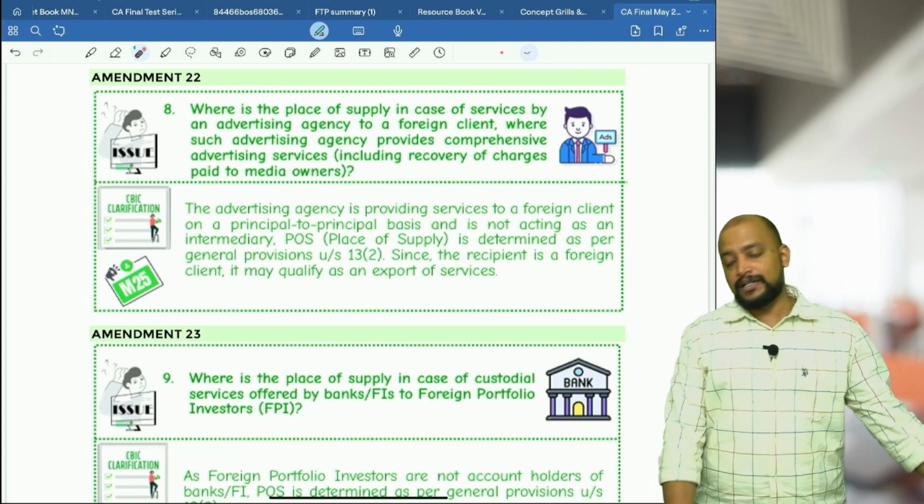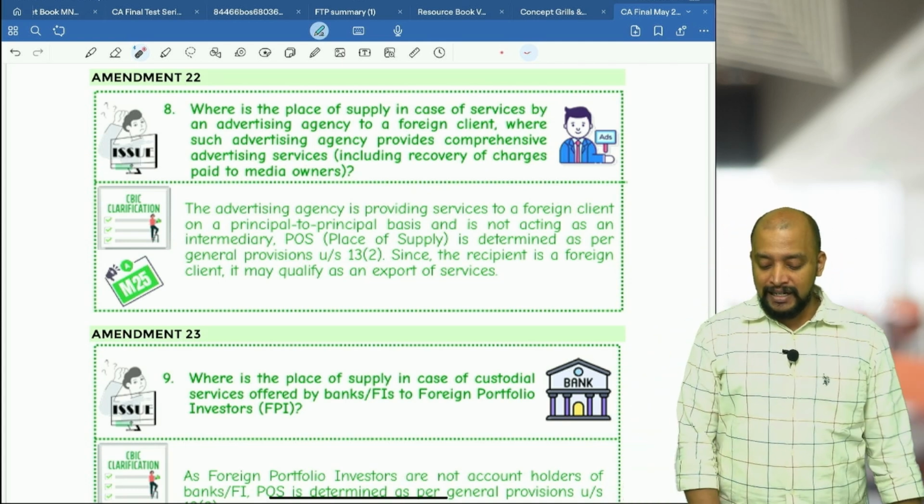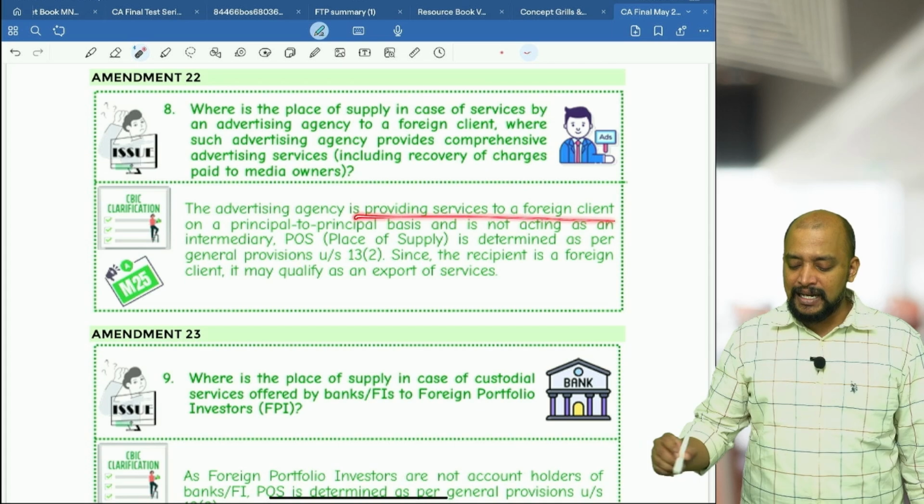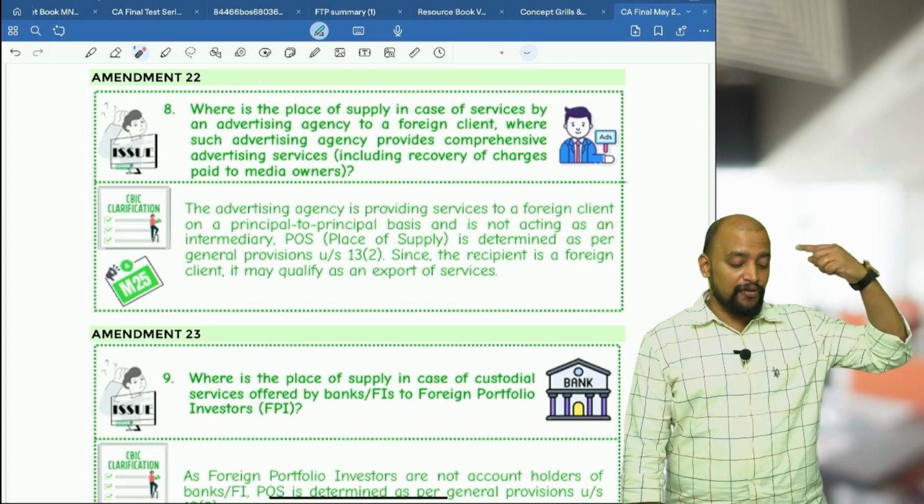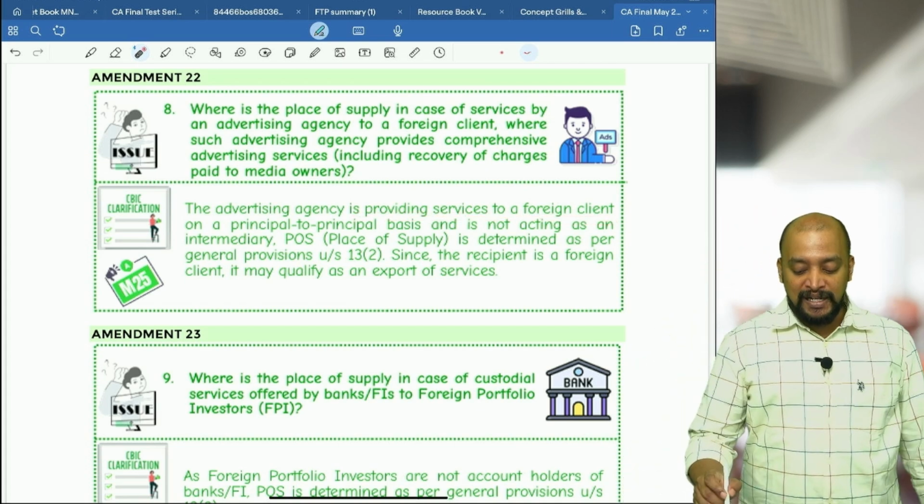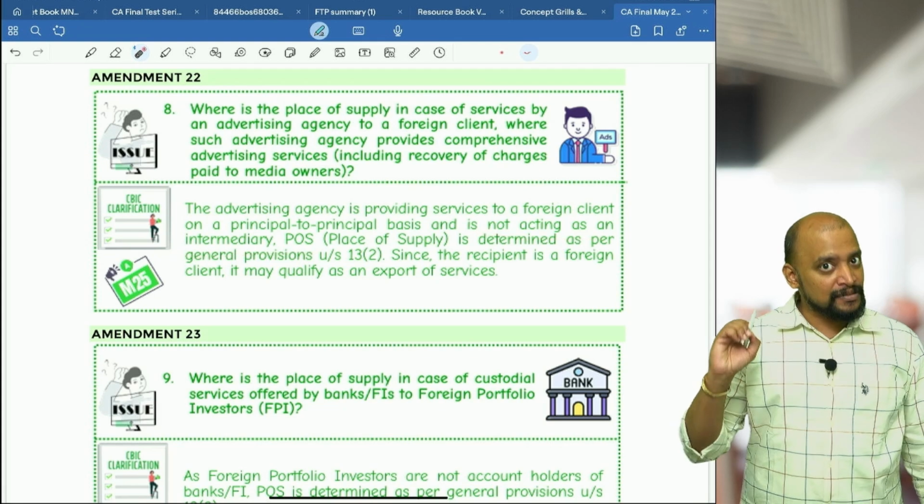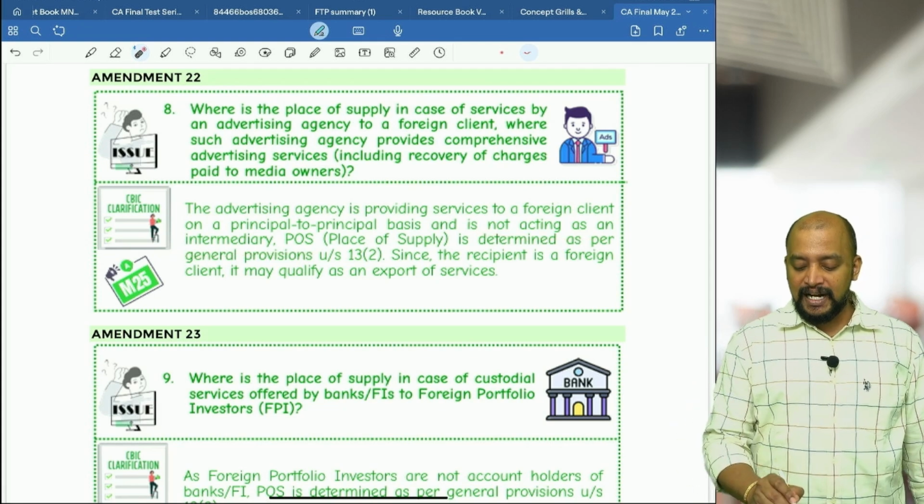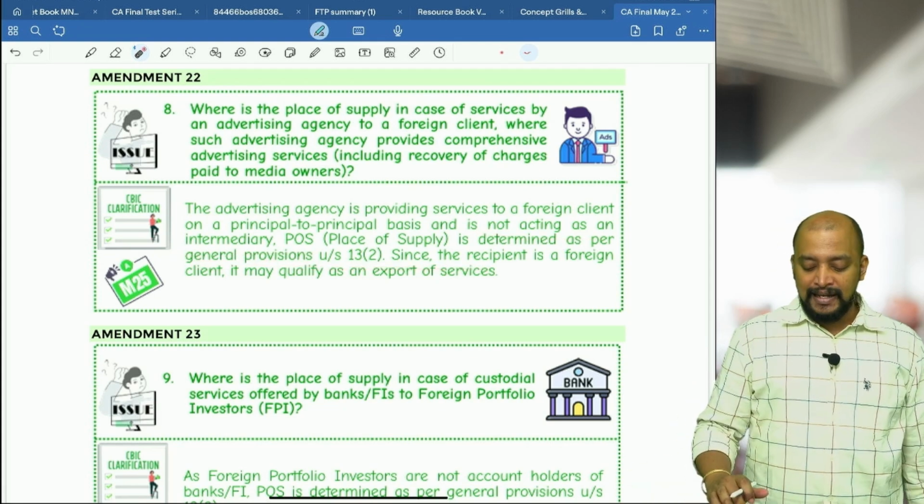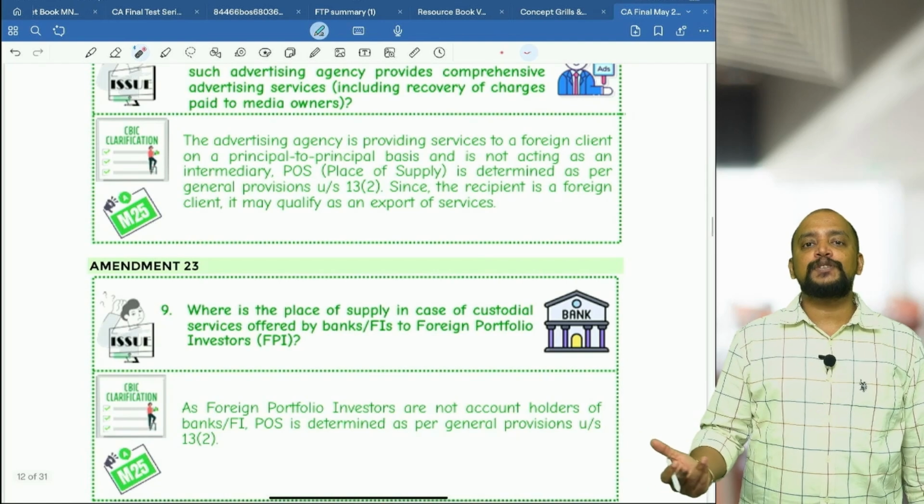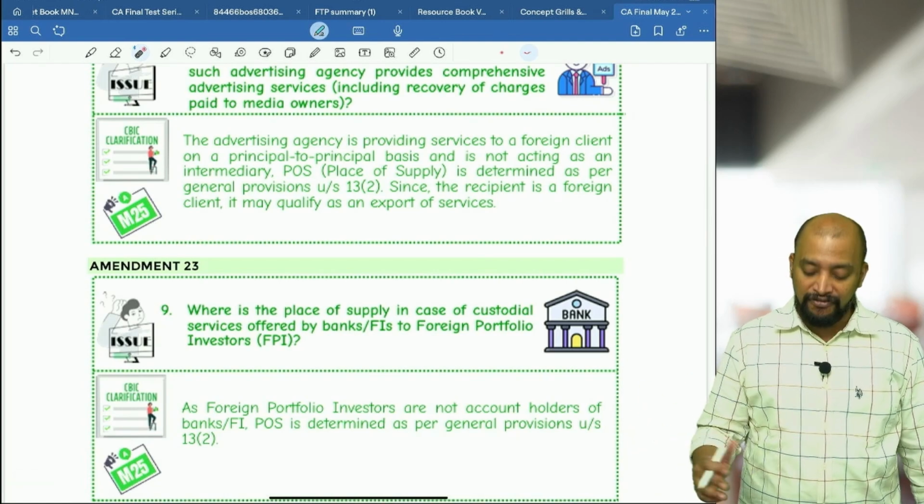No, it's an ongoing activity. Due to that reason, we cannot call it intermediary services. The advertising agency is providing services to a foreign client on a principal-to-principal basis and is not acting as an intermediary. So place of supply is determined as per general provisions, and it may even qualify for export of service if the 5 conditions are fulfilled.